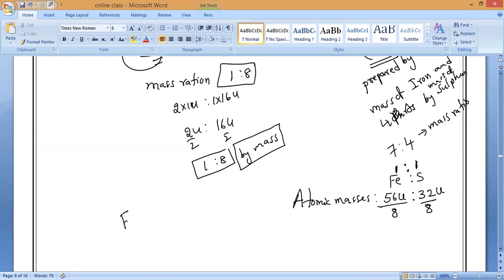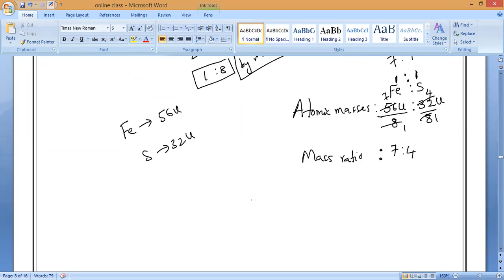So what is the atomic mass of iron? Iron is 56 u. Sulfur is 32 u. So if you divide, what is the mass ratio? 8 7s are 56 and 8 4s are 32, which gives 7:4. So in whatever iron sulfide compound you prepared, 7 parts will be iron mass and 4 parts will be sulfur mass.